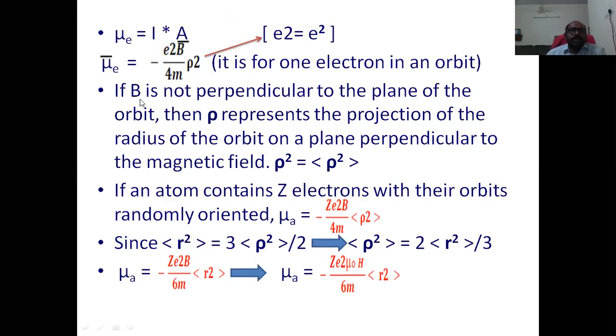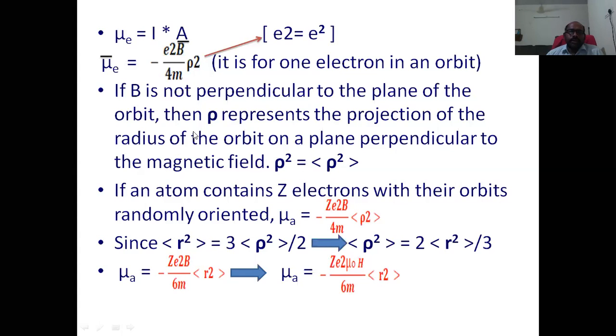Therefore, if B is not perpendicular to the plane of the orbit, then instead of rho square we have to take the expectation value of rho square, the average value of rho square. That is the reason to incorporate this.